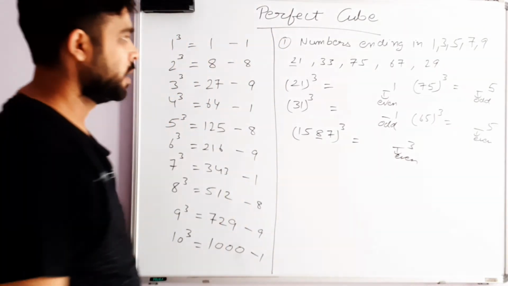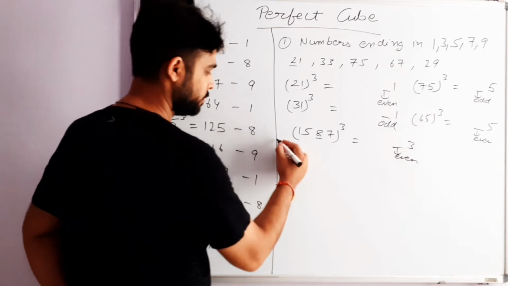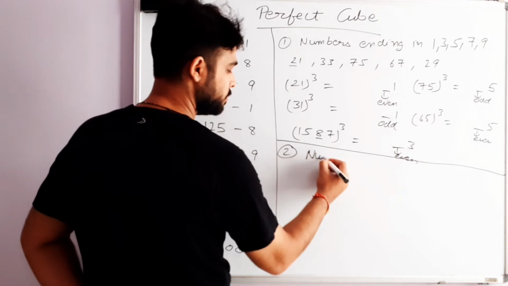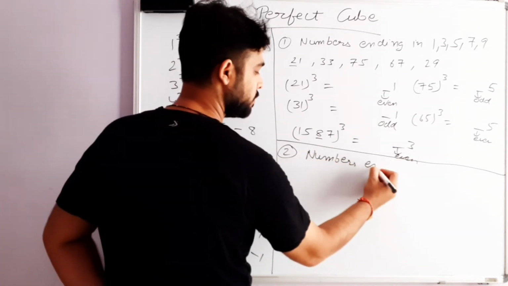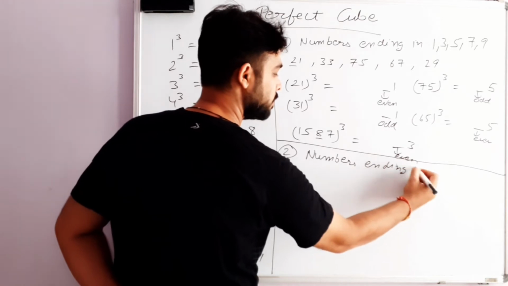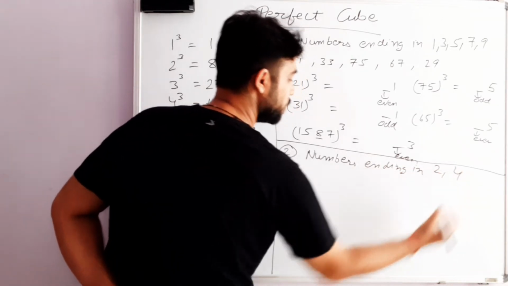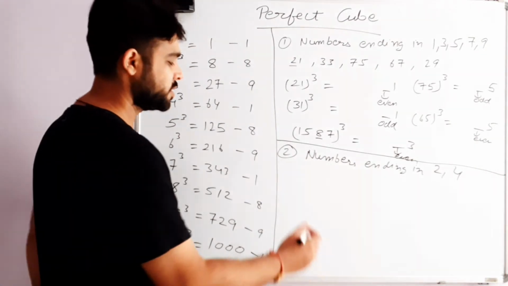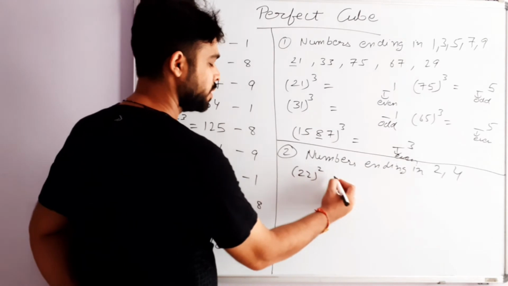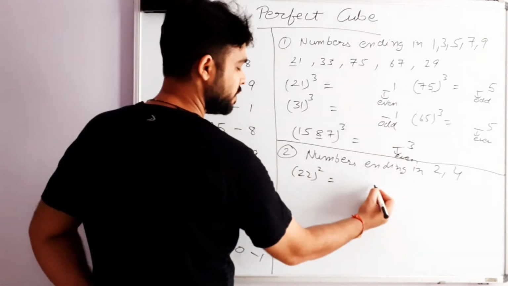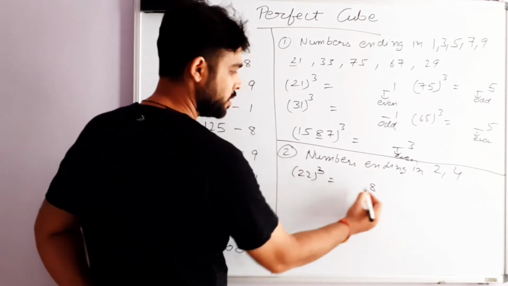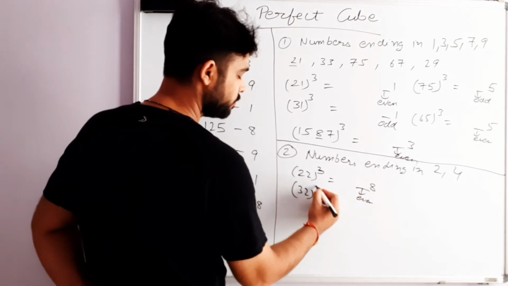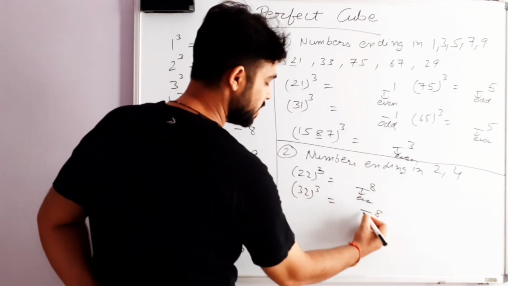Second, numbers ending in 2 and 4 will always have the second last digit as even. For example, you take 22 cube, the last digit will be 8, and the second last digit will be an even number. You take 32 cube, the last digit will be 8 and the second last digit will be an even number.